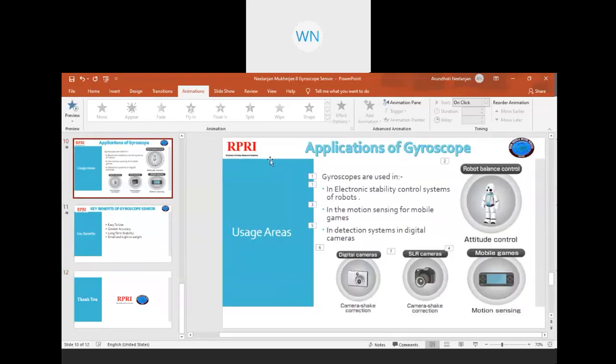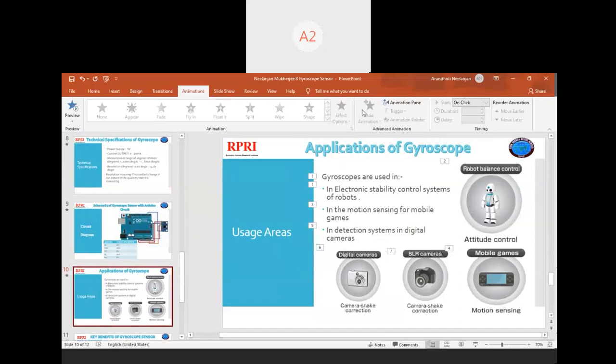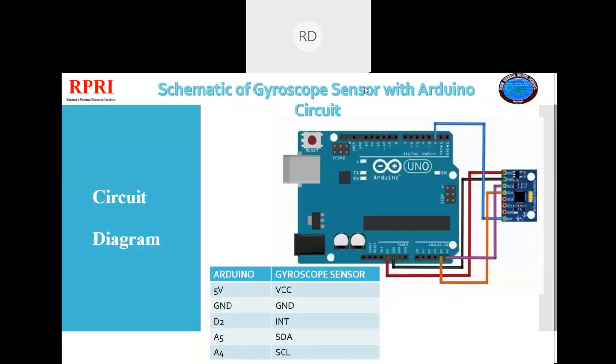Sir, what is SLR camera? Now it is open to questions. Audience, please. Sir, what is MEMS accelerometer? Please, can you type it? Can you type it, because we are unable to listen? In the meanwhile, I will answer some of the questions. Ishan Pal is asking, Sir, what is SLR camera?